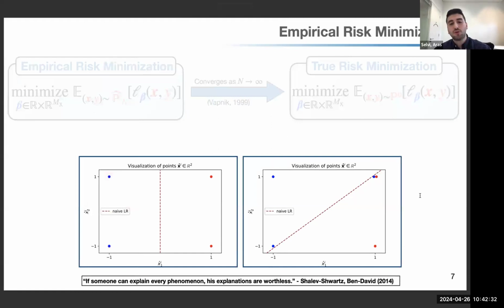Here, I'm actually visualizing a very simple experiment. So on the left-hand side, you see there are 4 points, and the blue points on the left can be regarded as -1 class, and the red points can be regarded as +1 class. And if I fit, it's like logistic regression, and if I visualize the decision boundary or the hyperplane, you see it's right in the middle. So it separates the blue class and red class from the middle as expected.